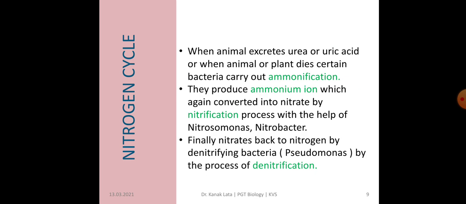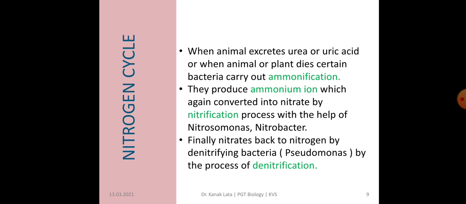Now, when animals excrete urea or uric acid, or when animals or plants die, certain bacteria perform ammonification, that is conversion of organic nitrogen into ammonia. So they produce ammonium ions, which are again converted into nitrate by the nitrification process, but with the help of another class of bacteria.